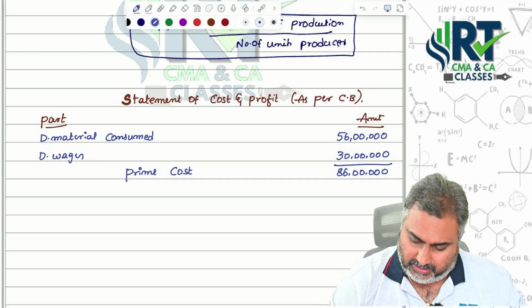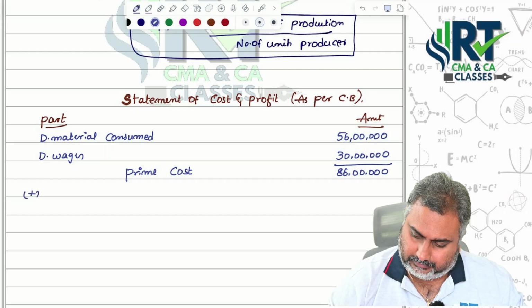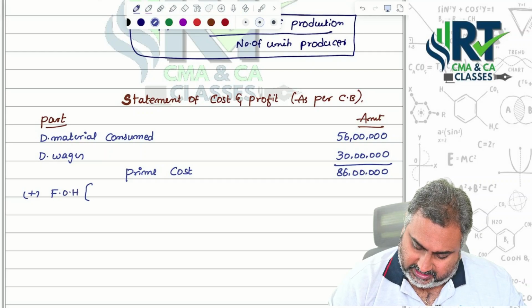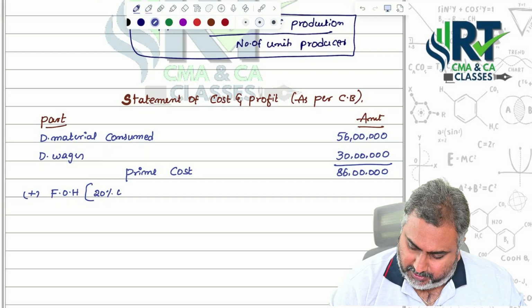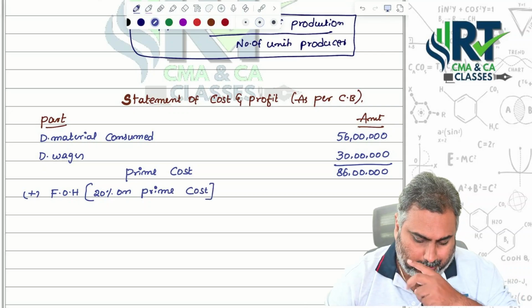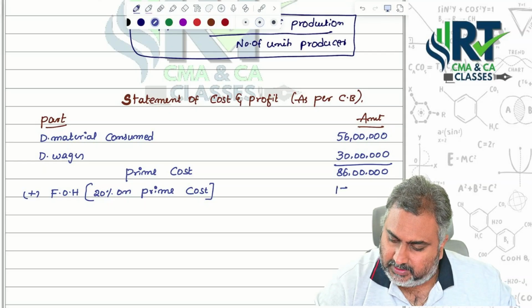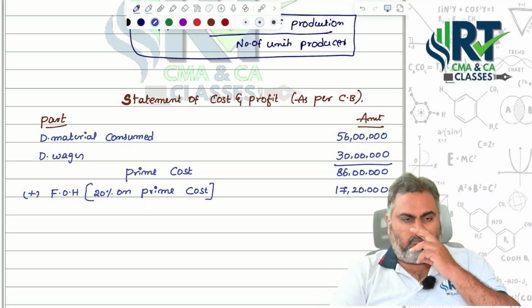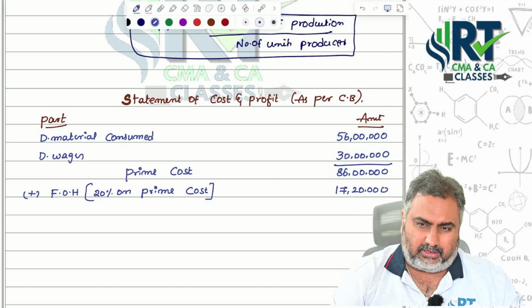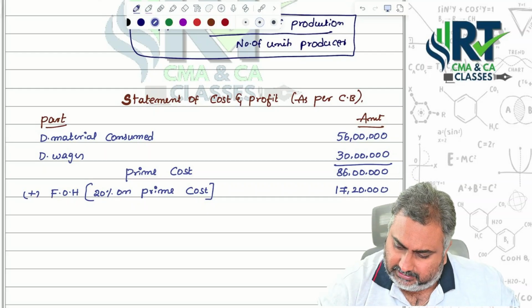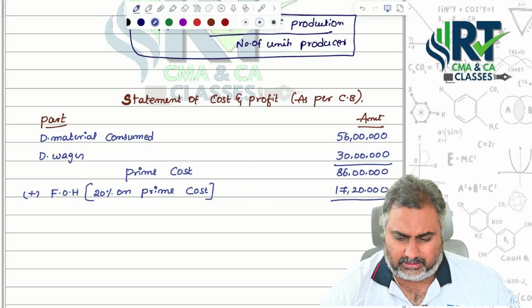Then add factory overheads. How much did they say, sir? 20% on prime cost, that is equal to 17,20,000 itself. But do you have any quality control expenses? Nothing, sir. That itself will be the gross factory cost.